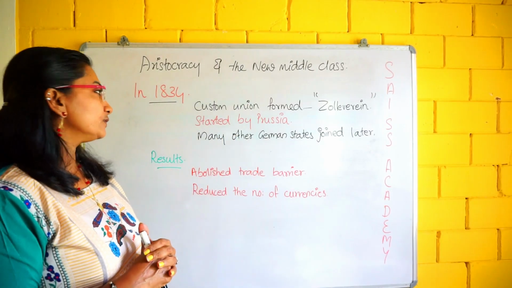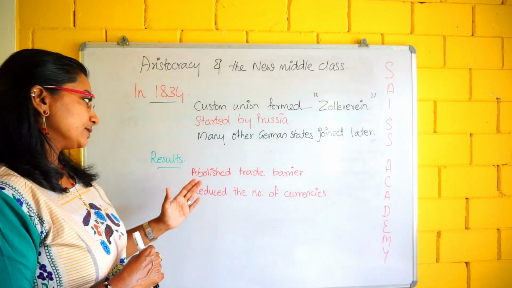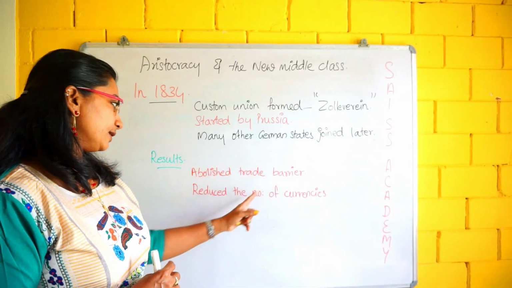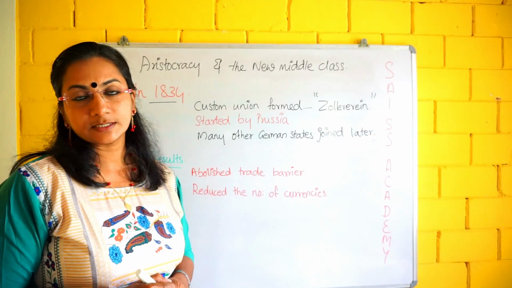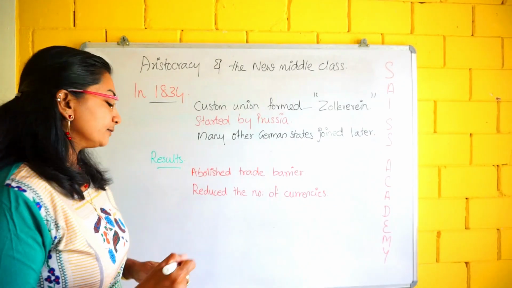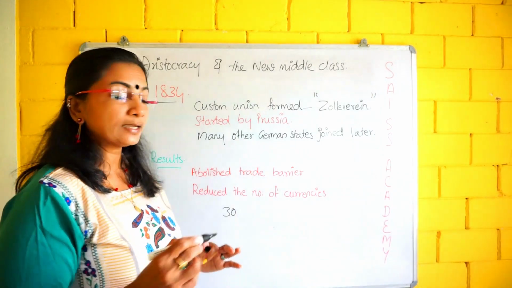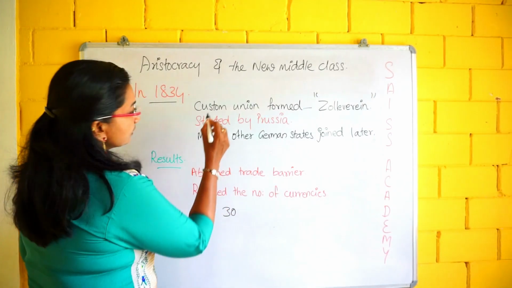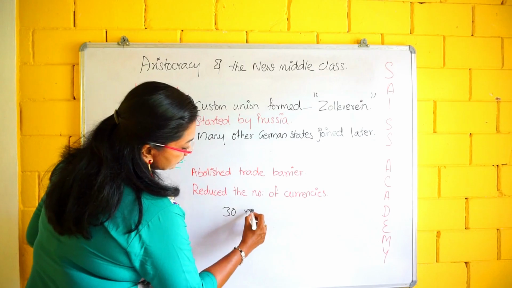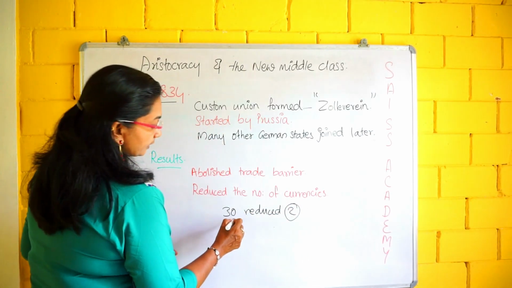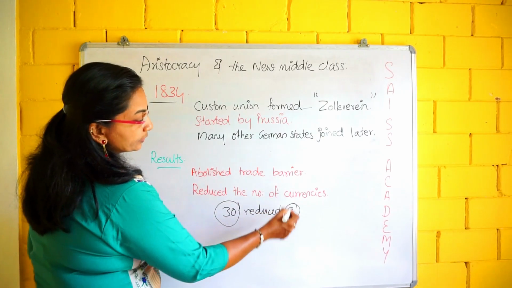What was the result of this customs union? Yes, they abolished trade barriers and reduced the number of currencies. You know, children, at that time 30 currencies were there. This customs union reduced it to 2. That means the 30 forms of currencies were now reduced to 2.